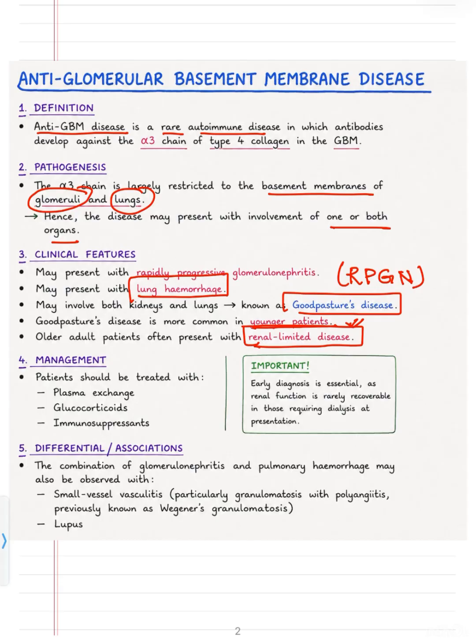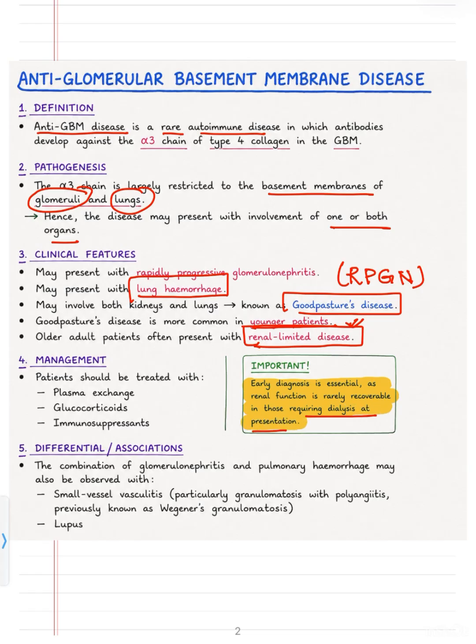What is more important, that you have to diagnose this disease very early, because once the patient has presented to you in such a condition that you have to go for dialysis, then in that condition it's very rarely seen that the renal function is recoverable. Even after using plasma exchange, glucocorticoid, immunosuppressant, you will not be able to recover the function of kidney. So that is why early diagnosis is essential, as renal function is rarely recoverable in those requiring dialysis at the presentation.